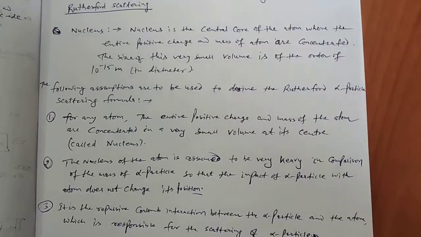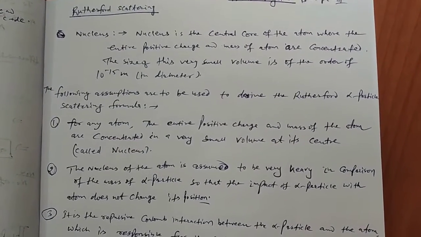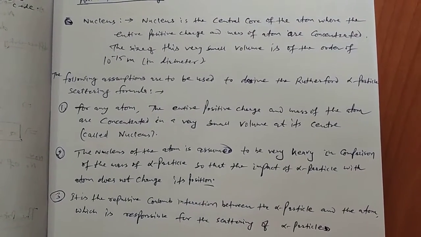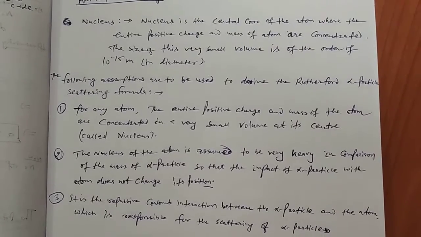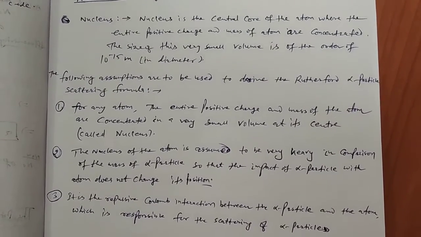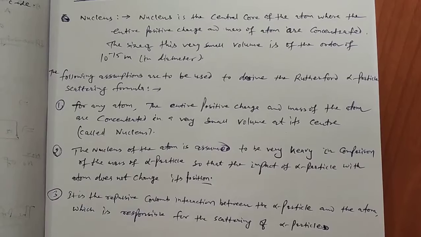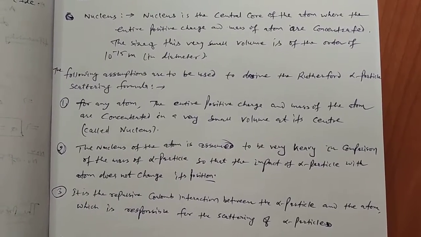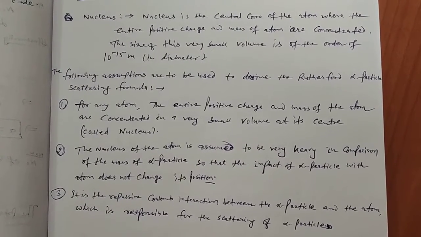To confirm the reliability and credibility of this Thomson model, Rutherford started an experiment of scattering of alpha particles by an atom.